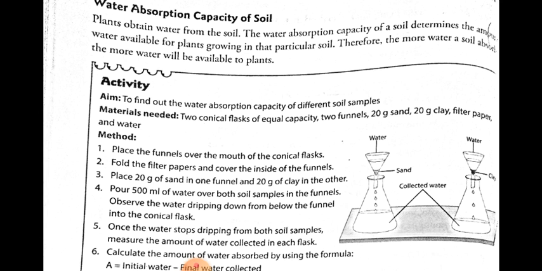See, we all know that plants obtain water from the soil. Plants need water for their growth, and the water they get from the soil.